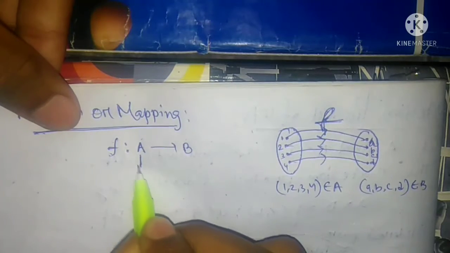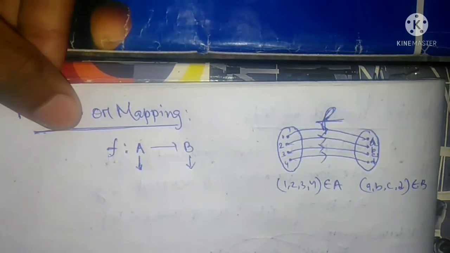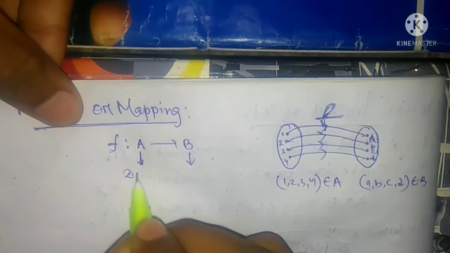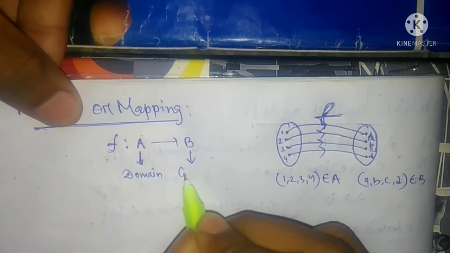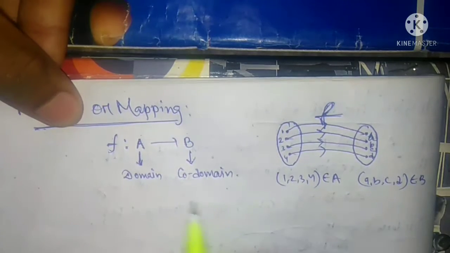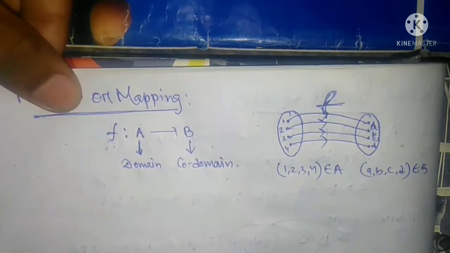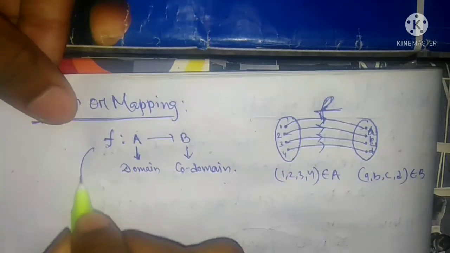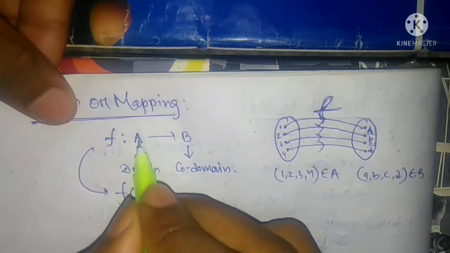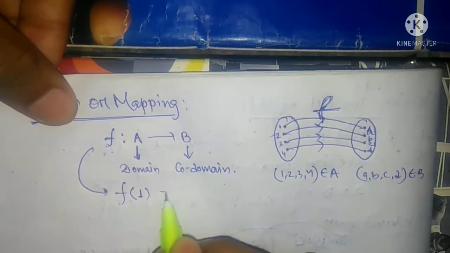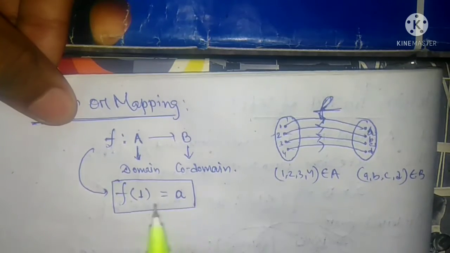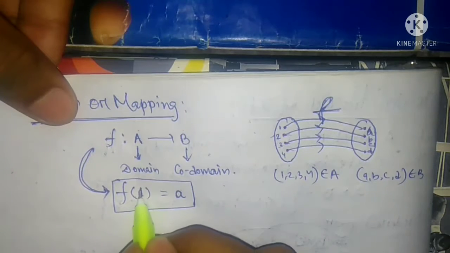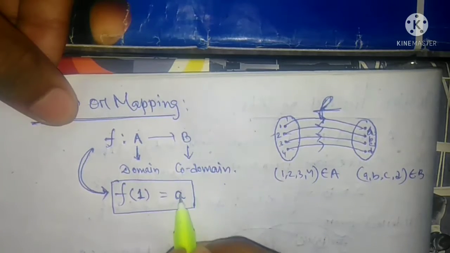So what is A and what is B? A is called the domain and B is called the codomain. So this transform f of the value of A, that's 1, equals the value of B. This is the representation of a mapping in real time. That's the value of A and that's the value of B.